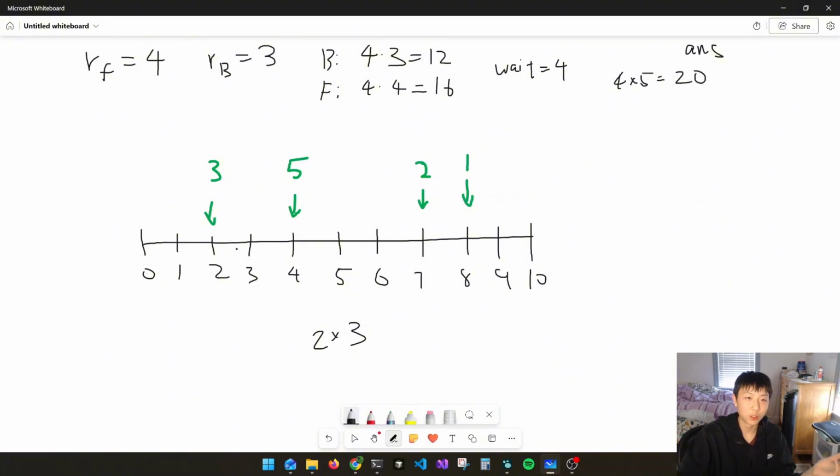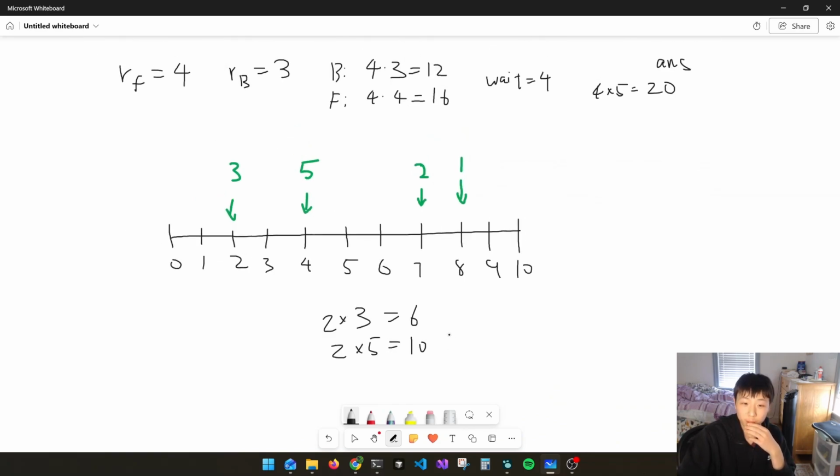We're again going to wait 2 because 2 times 3 is 6, and then 2 times 4 is 8, so it's going to wait 2. So this is going to be 6, but the next over here, when we make that transition, it's going to be 2 times 5, which is 10. Okay, and you're going to get 10 plus 6, 16. So as you can see, if we just went straight to 5, we got 20, right?